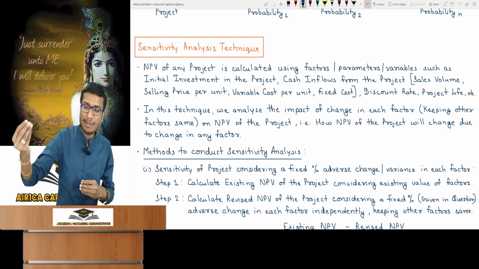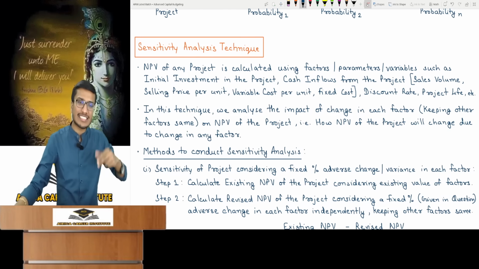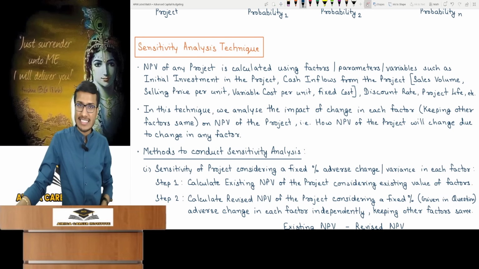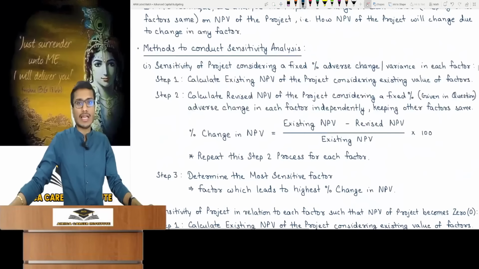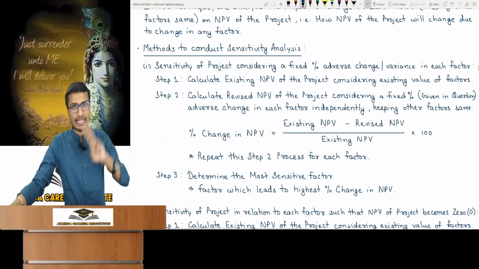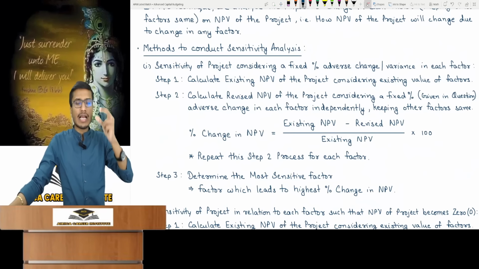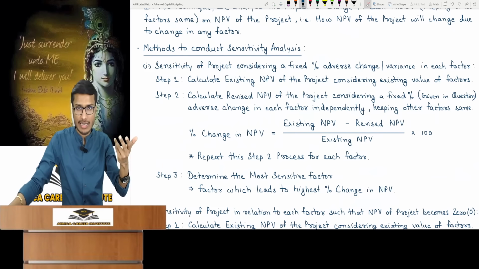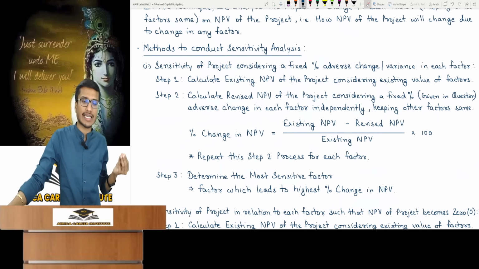If a factor changes by a particular percentage, then how much will the project's NPV change? We need to calculate that. Our project will respond in what way? Now, to measure sensitivity, sensitivity analysis is conducted using two methods. Both methods are different, but ultimately the crux and the decision you'll get will be identical. The way of thinking in both methods is different. The crux will be the same, just the way of thinking is different.